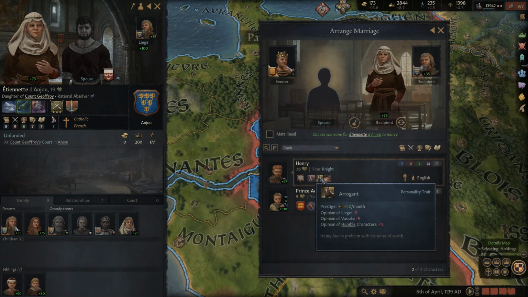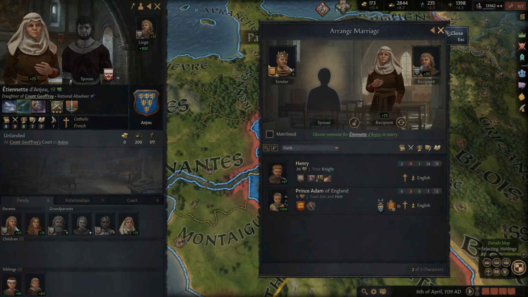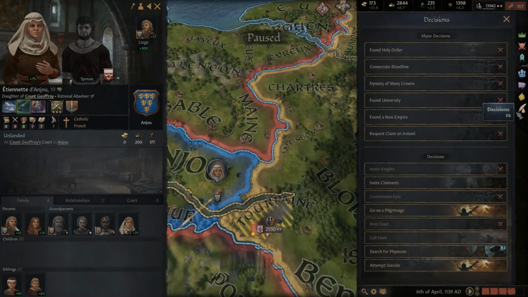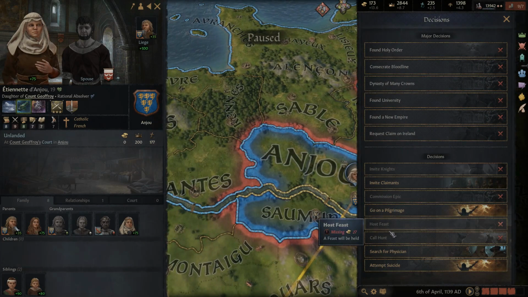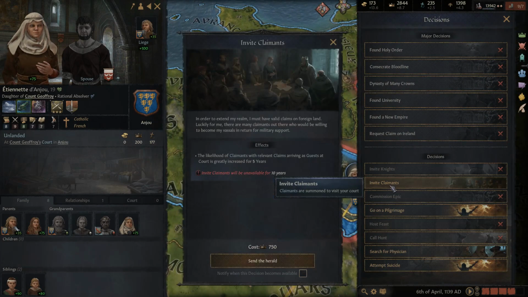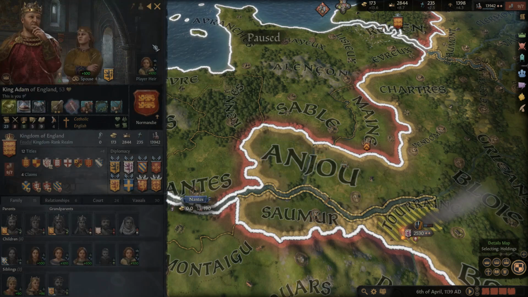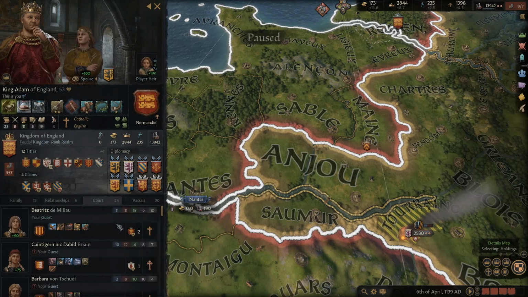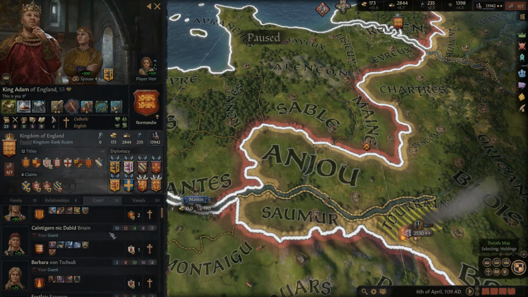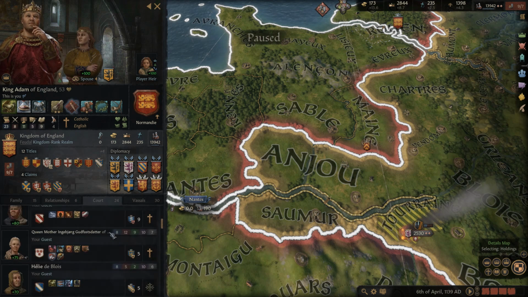We have Henry here. He's not as good of a choice here, unfortunately. But there's really no way for us to get anybody else. You can invite claimants, I suppose. They come as guests, though, so you'd have to hire them. You know what? We might actually have some people in our court that we could hire now. Yeah, we'll take a look at them all.